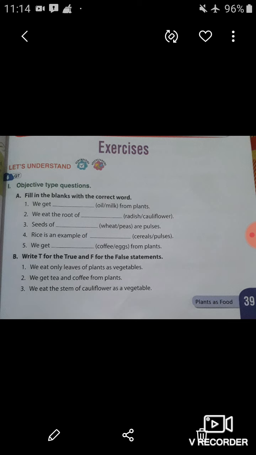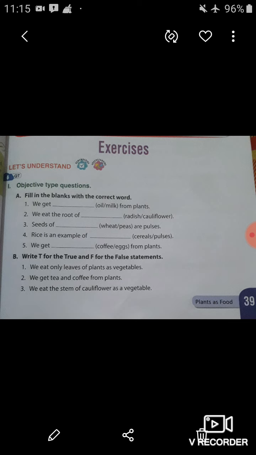Now let's come to the third one. Seeds of blank are pulses. Options are wheat and peas. You know very well, wheat is a cereal and peas are pulses. And as you know, pulses are found inside pods. So here the correct option is peas. You have to write PEAS, peas, in the given blank.